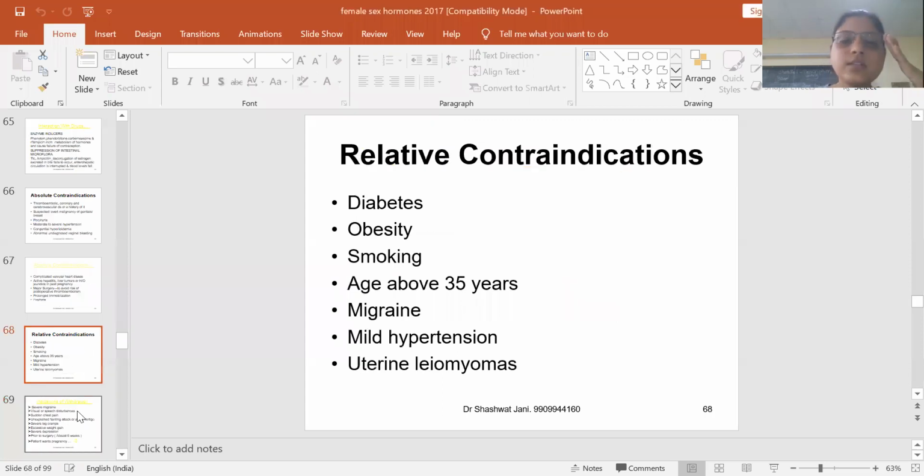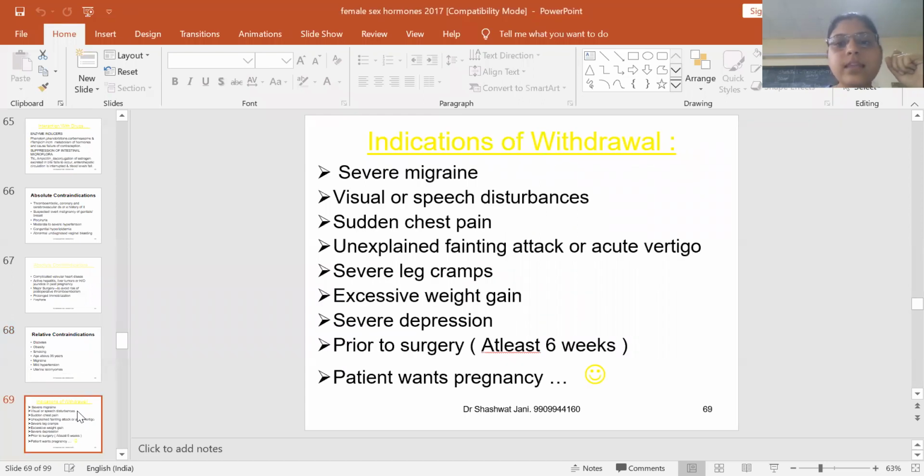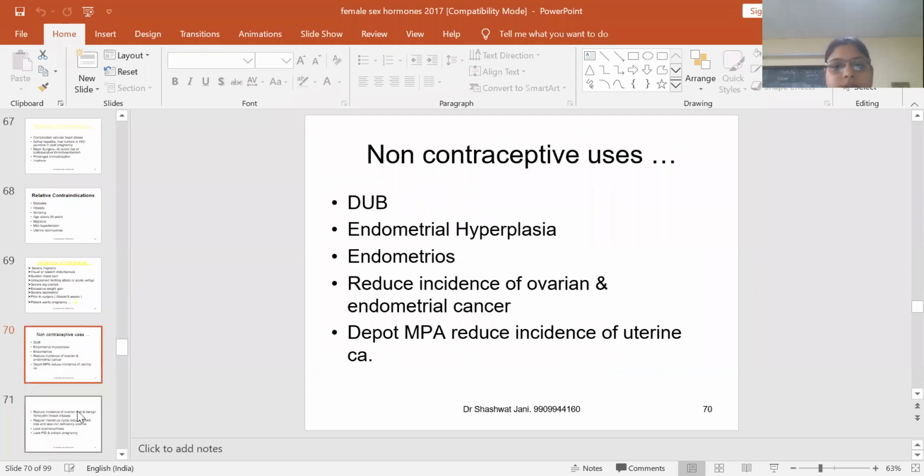Relative contraindications are hypertension, migraine, smoking, obesity, diabetes. Indications of withdrawal are when there is migraine or visual or speech disturbances. These are the indications of withdrawal of the oral contraceptives, like severe leg cramps, excessive weight gain, severe depression. When the patient wants pregnancy, then we have to withdraw the contraceptives.